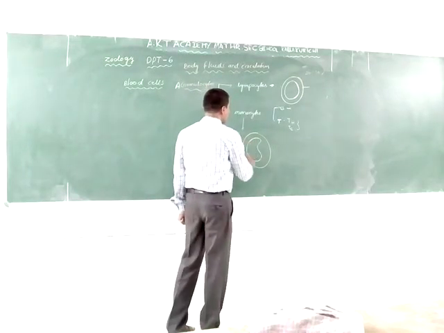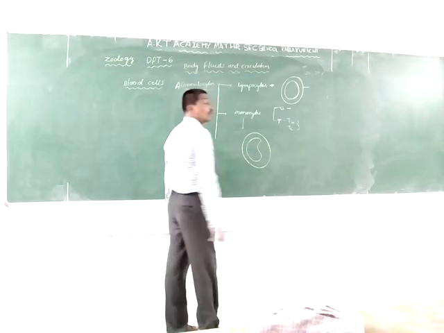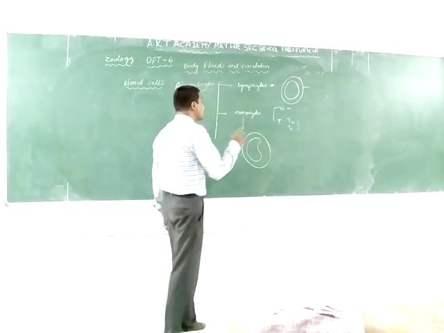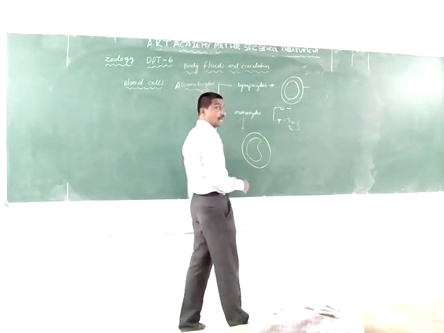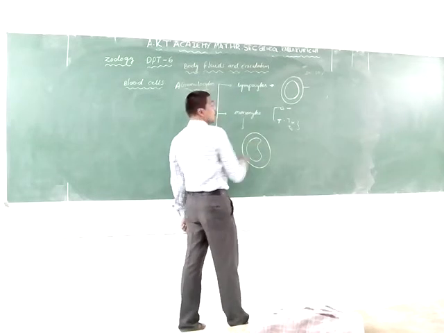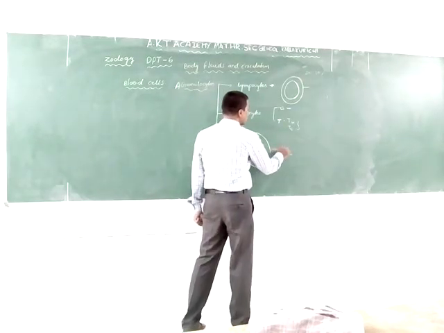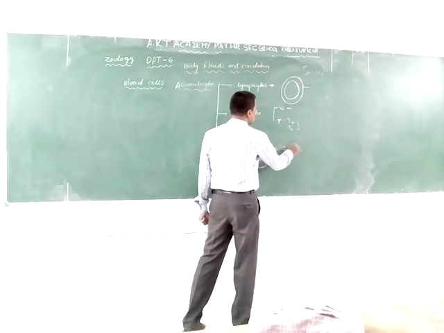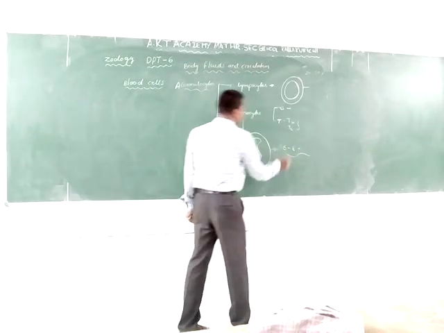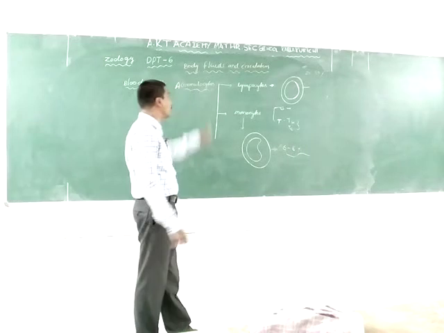Monocytes are the largest cells, making up 6 to 8% of the WBCs.